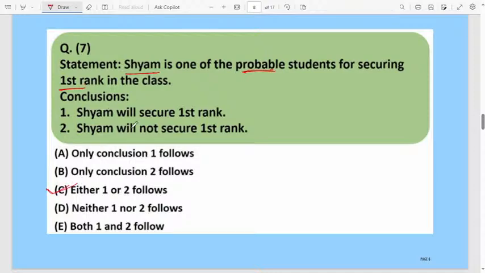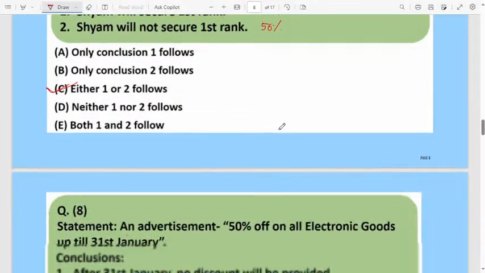Either conclusion 1 or 2 will follow, because the statement is not clear about whether Sham got first rank. If he got first rank, then we can take conclusion 1. If he does not get first rank, then we will opt for the second one. But they are telling the probability, so there is a 50-50 chance. This is 50%, this is also 50%. According to the statement, either 1 or 2 follows. Okay. Then next